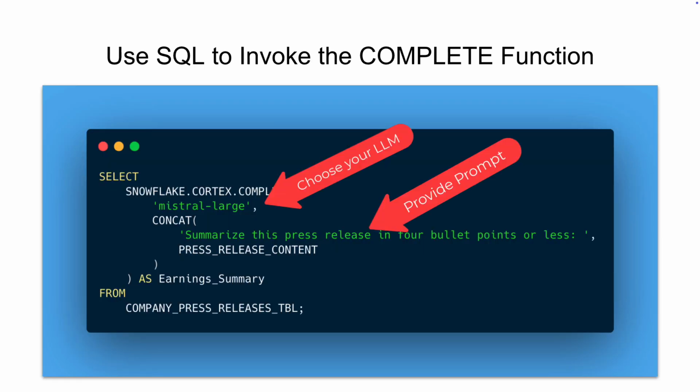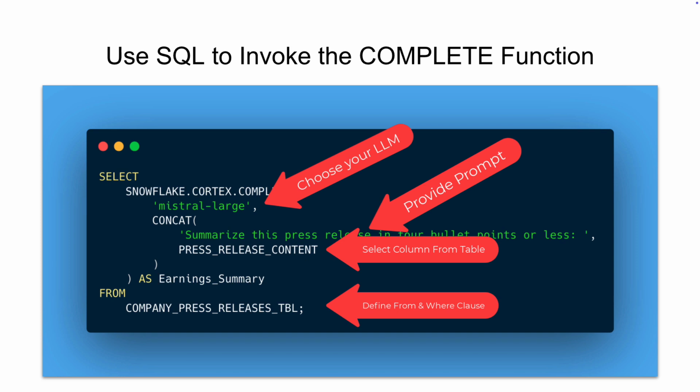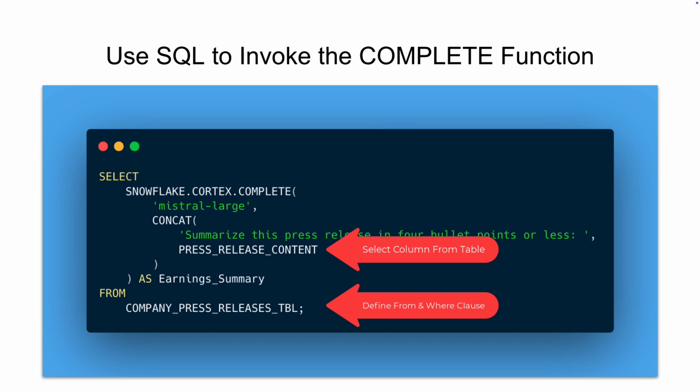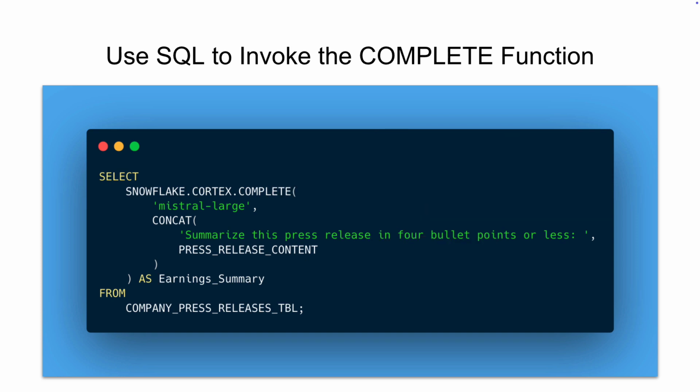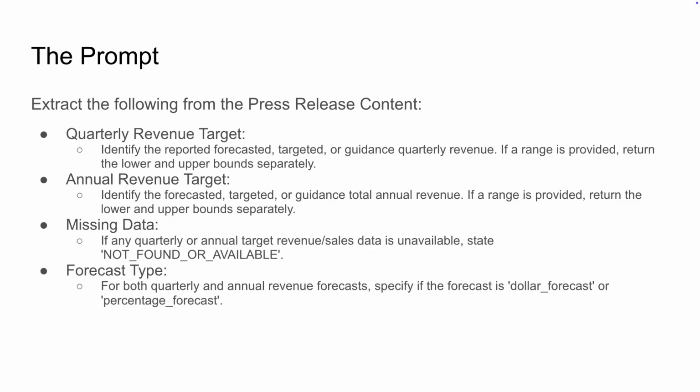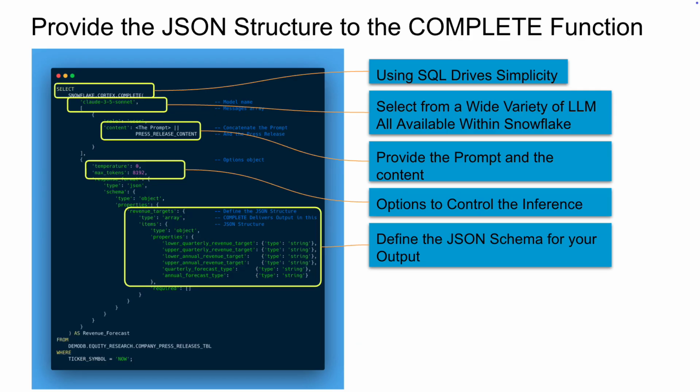Here is a simple example of how you can invoke the Snowflake Cortex Complete function using a simple SQL statement. This is an example of the prompt that I am using with my Complete function to guide the extraction process. We specify the details we need to be extracted from the press releases. For example, we want the quarterly and the annual revenue targets. This is how you would call the Complete function to output the financial guidance data as a JSON structure.